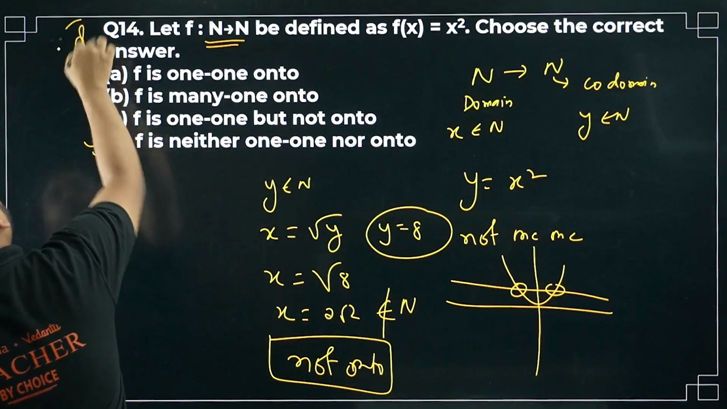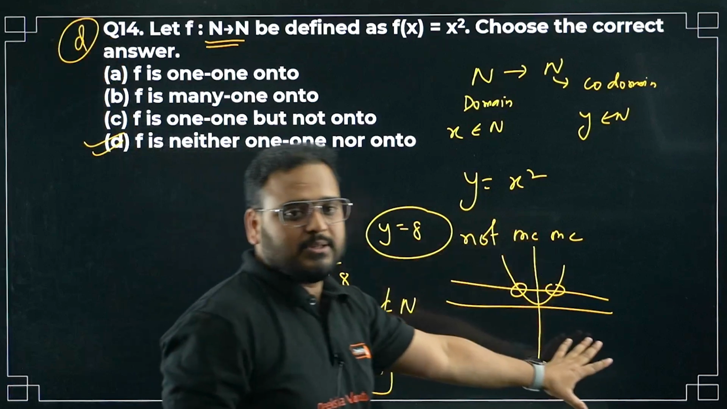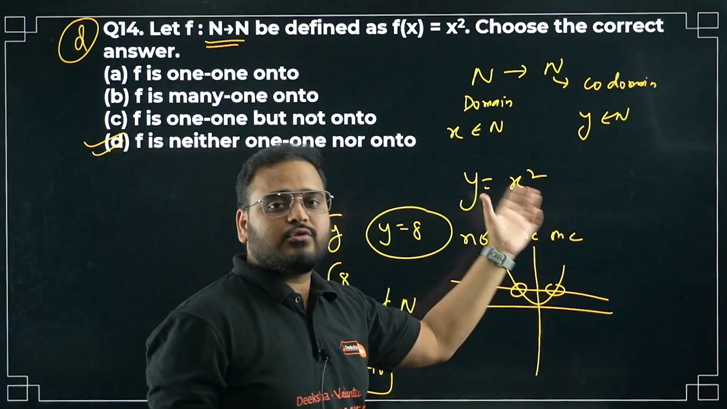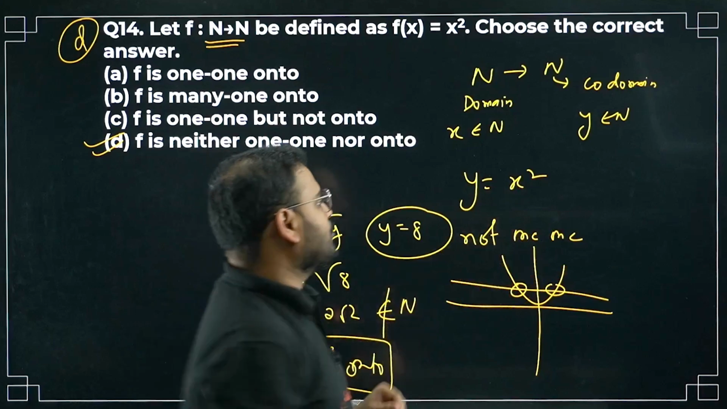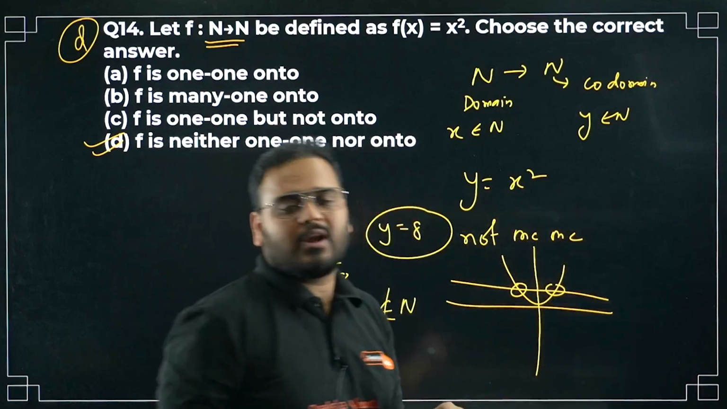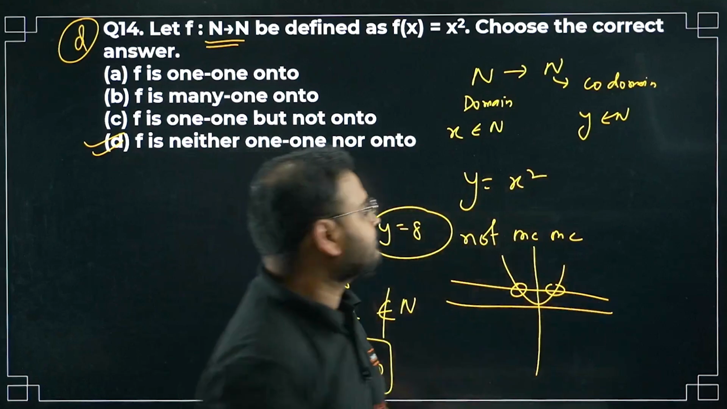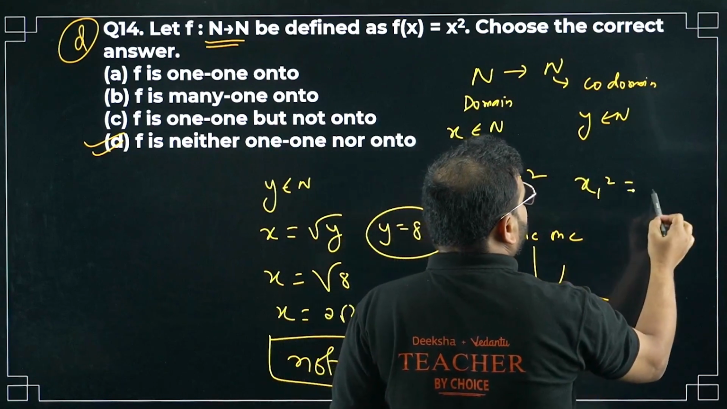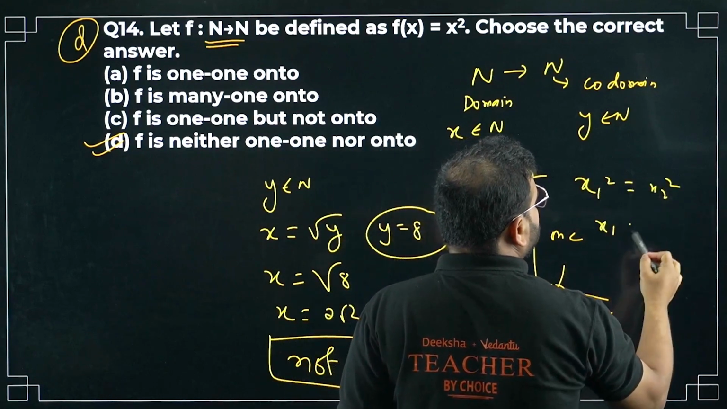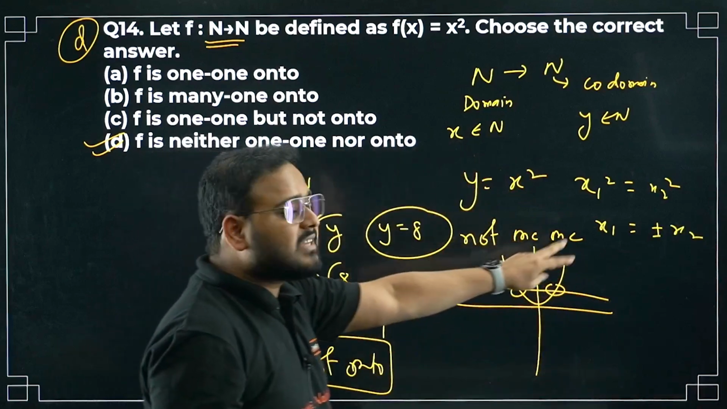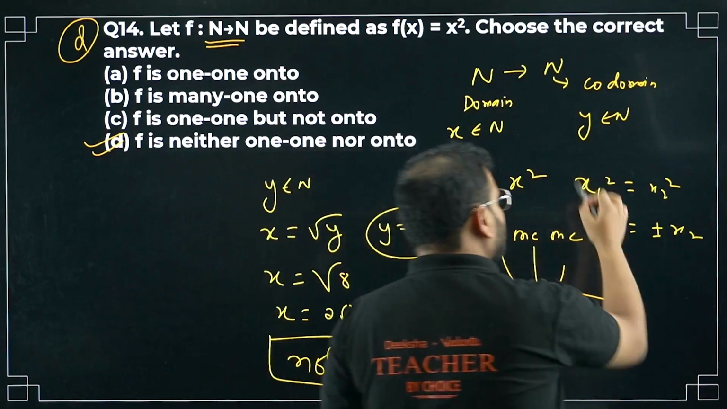The one-one part is very simple. Why the graphical approach? To save our time. You can use the algebraic approach also. So x1 square equals x2 square, you get plus minus, so you get two answers. That's why you have to say not one-one. You get x1 equals plus minus x2, so both answers you're getting. That's why you can't say it is one-one. You can use this approach also, not a problem.